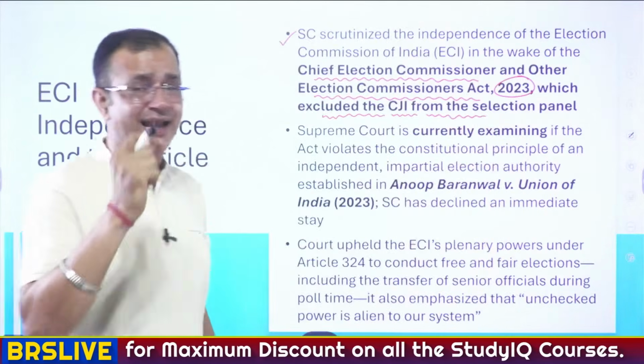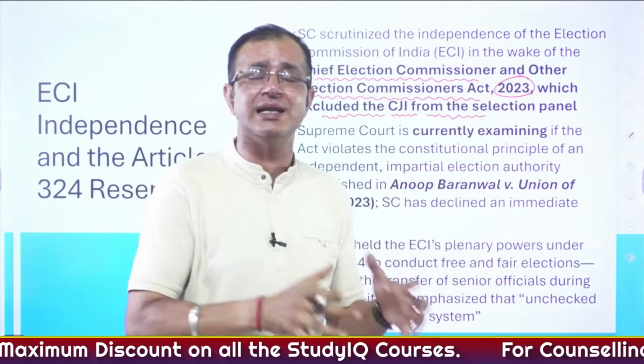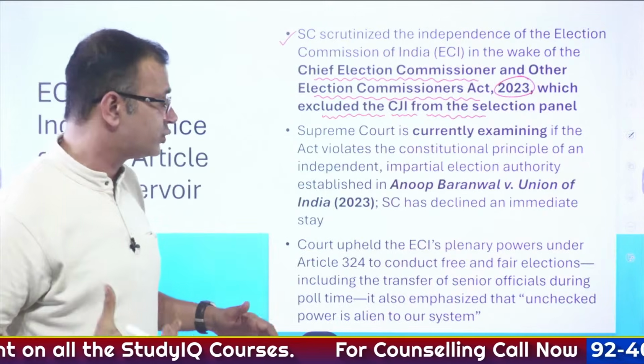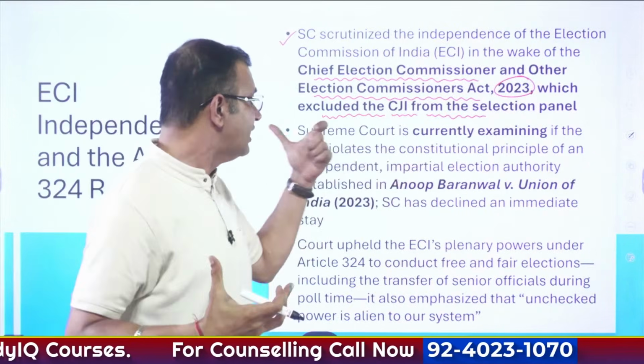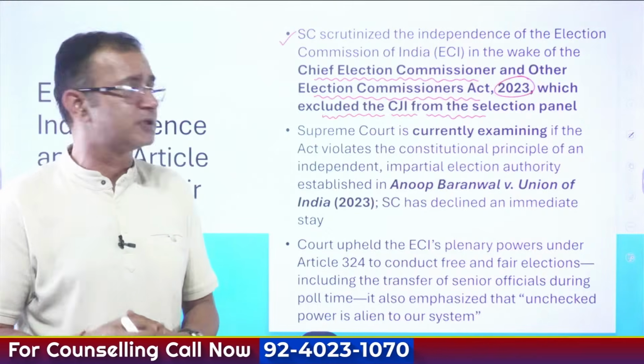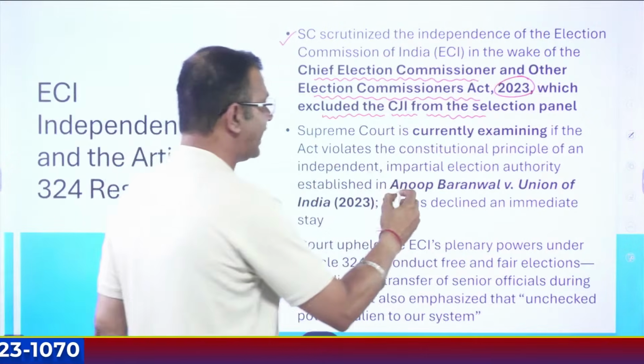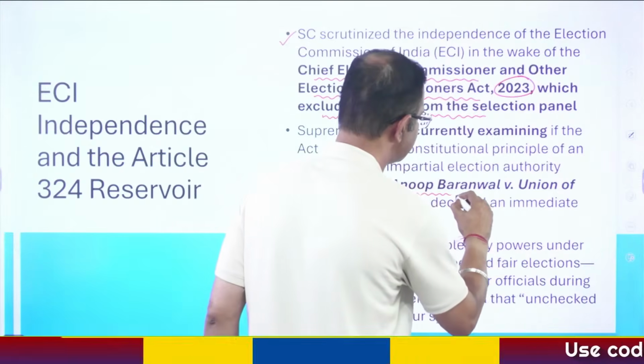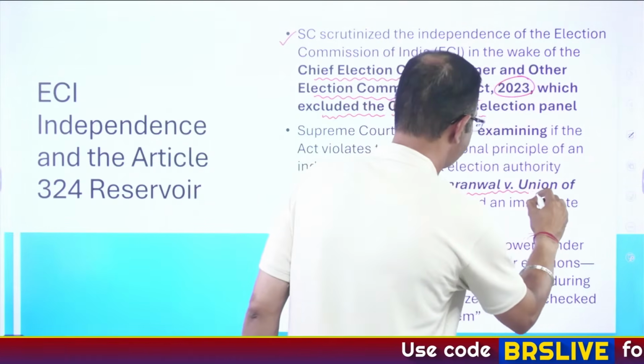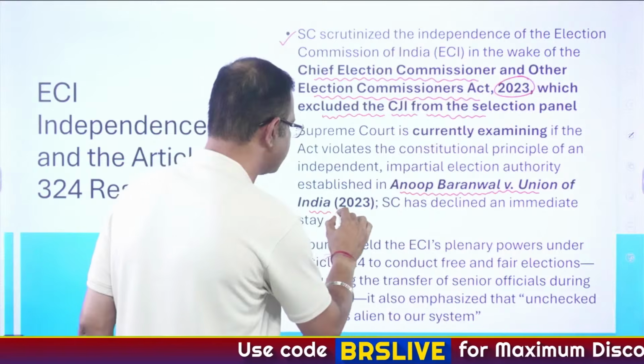Here, again, it is very important that the Supreme Court is still examining the complete issue. It is currently examining if the act violates the constitutional principle of an independent and impartial election authority that had been established by the previous judgment in Anup Baranwal versus Union of India in 2023.